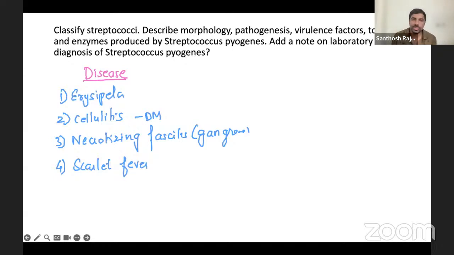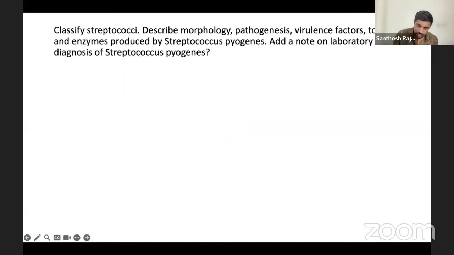Finished. Now, the next point is that they asked to put a laboratory diagnosis. Now we'll talk about the laboratory diagnosis. Laboratory is also very easy. Now, what do we have in the lab diagnosis of Streptococcus pyogenes?